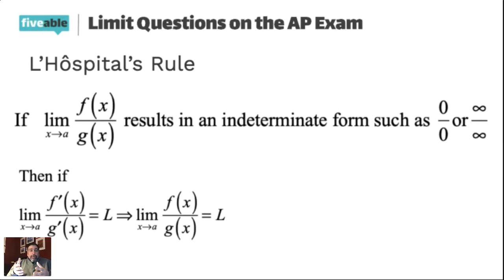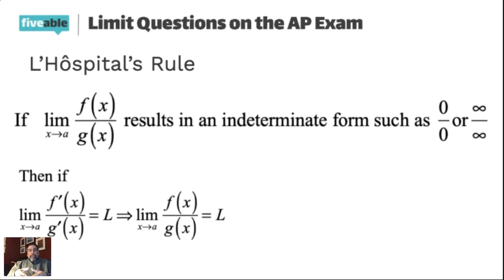And that's it. So the majority of questions dealing with limits this year, I tend to think might come more in an analytical way where they'll give you a function and ask you to compute a limit. And in that case, the majority of the time on the AP exam, L'Hopital's rule is the way to go. So if you're familiar with L'Hopital's rule, it says that if you apply a limit, and it's got to be in the form of a fraction, a numerator and a denominator, function in the top, function in the bottom, and that results in any indeterminate form.